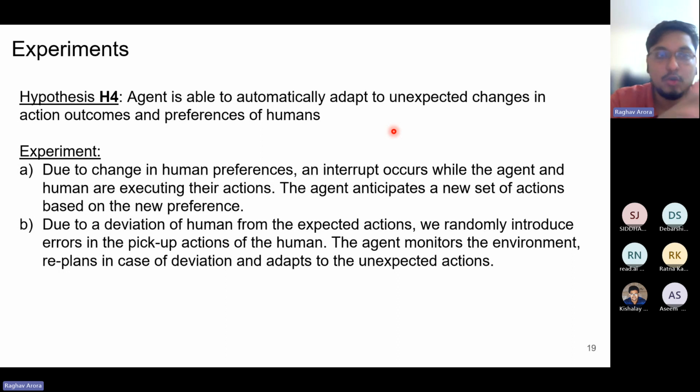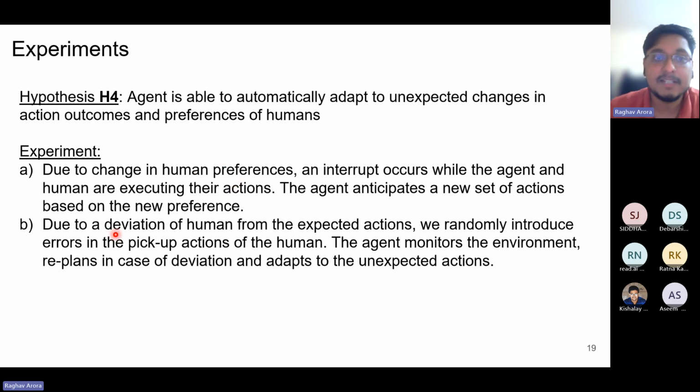And we show this in two different settings. The first setting is when the human's preferences change. As discussed initially, the agent anticipates a set of tasks for the given home, but the set of tasks may differ on a particular day based on a specific scenario. For example, if guests are coming over, or if the human has to go out for dinner, then the anticipated tasks will change. So during the execution of tasks, the human can interrupt the agent with a prompt, and we perform re-prompting in that setting, and we show that the agent is able to adapt to these unexpected changes when the human preferences change.